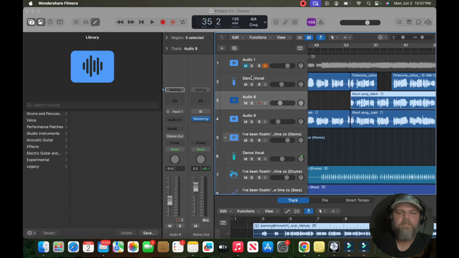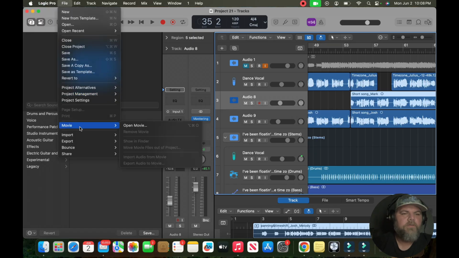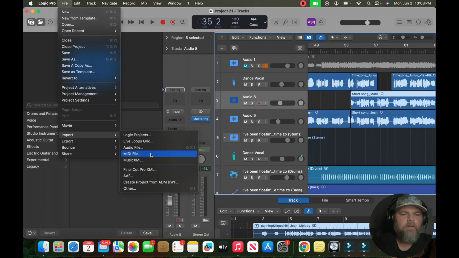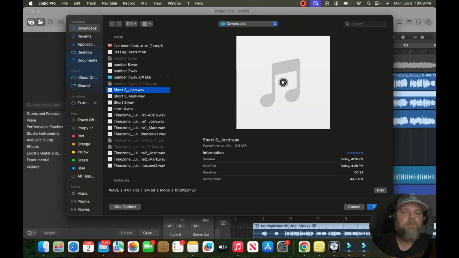Also, this one's just on a regular track. This harmony vocal actually sounded pretty decent just as a harmony vocal. I could actually play this for you here. I'll act like I'm going to import it and see if I can find one of these harmony vocals to play for you guys. Yeah, here's one. This may sound like garbage.